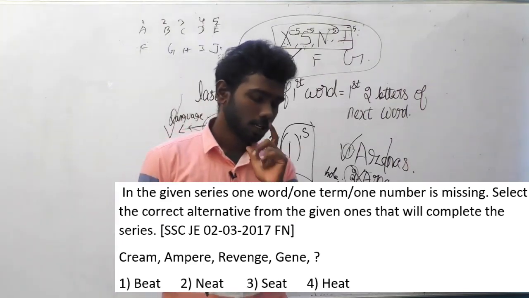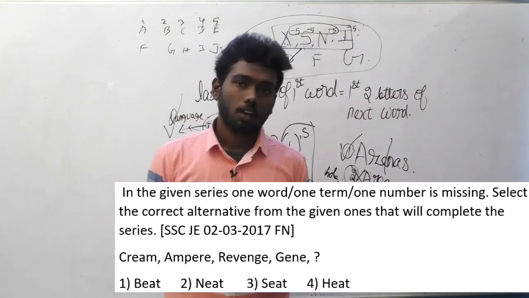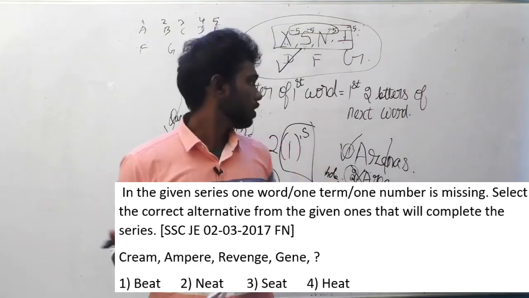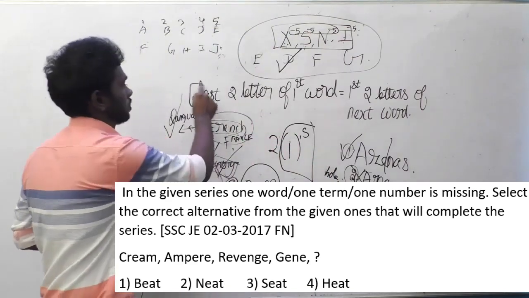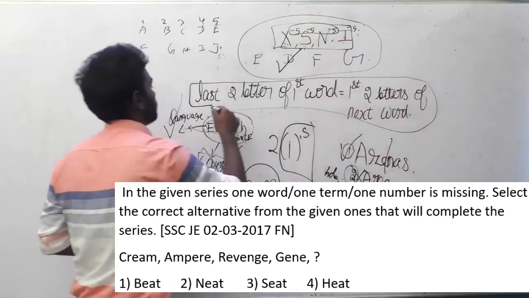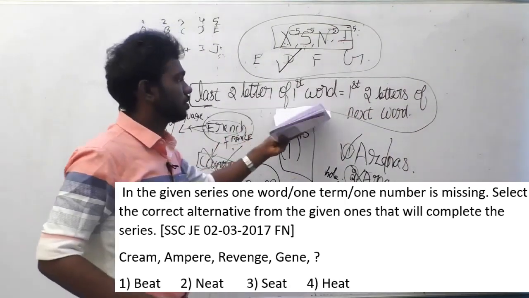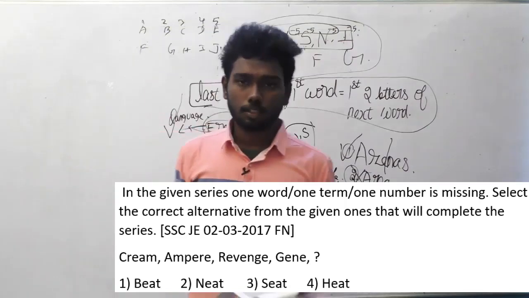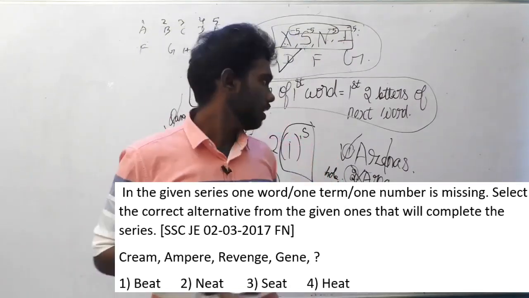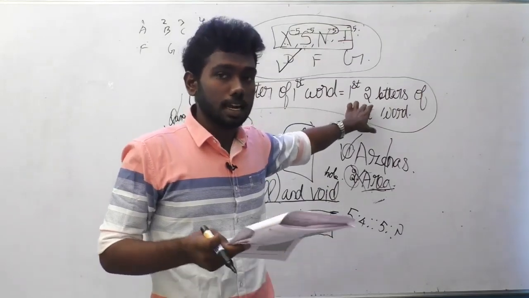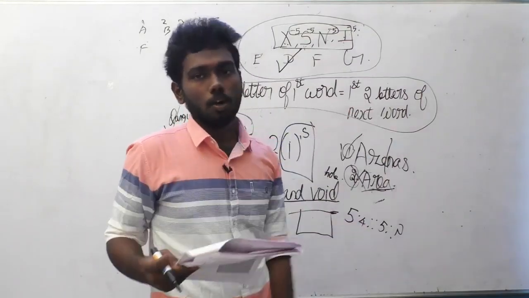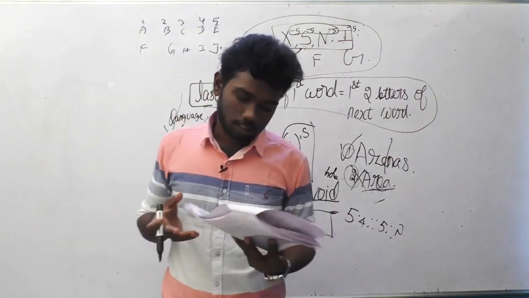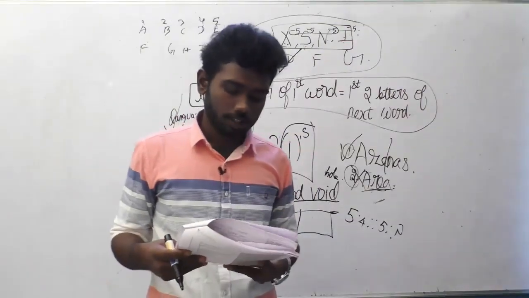Okay guys, what is the logic here? The last two letters of the first word are equal to the first two letters of the next word. Check this one out. So that's the logic. The ending letters of genie are NE, so you have to get NE as the first two letters in the answer options. The only option starting with NE is neat, N-E-A-T. Okay students, let's move on to the 68th question.